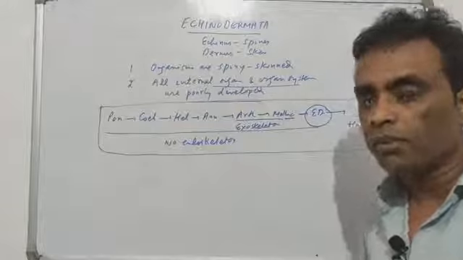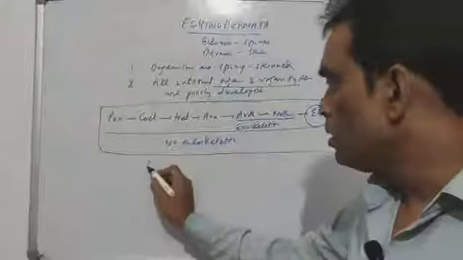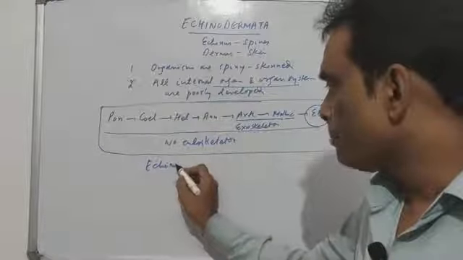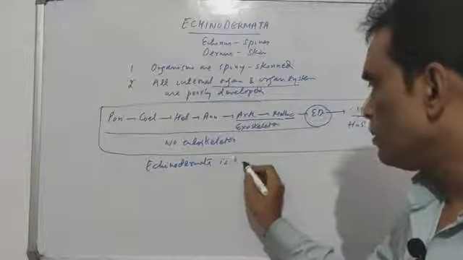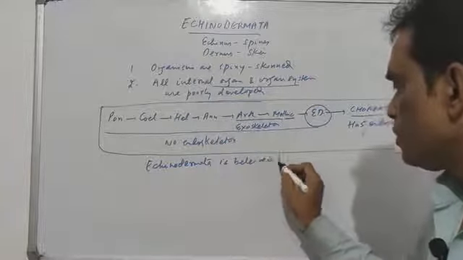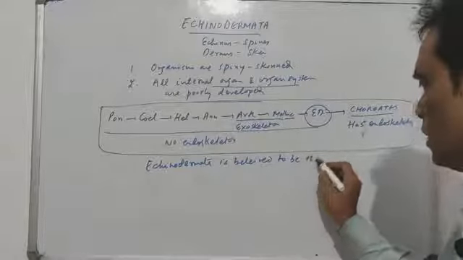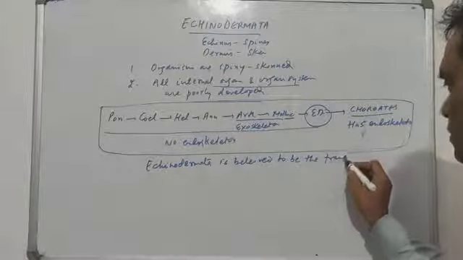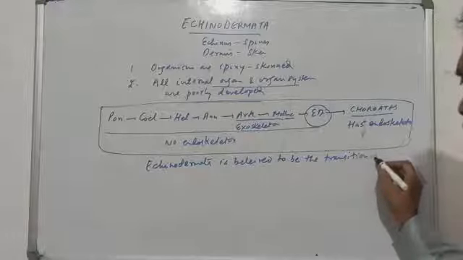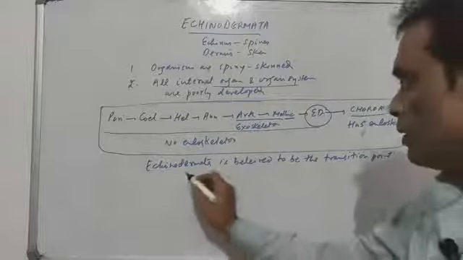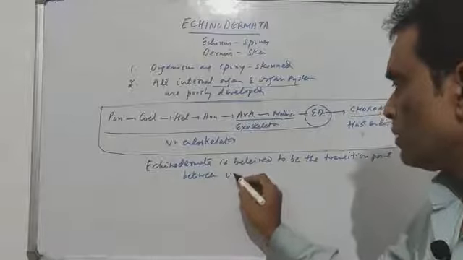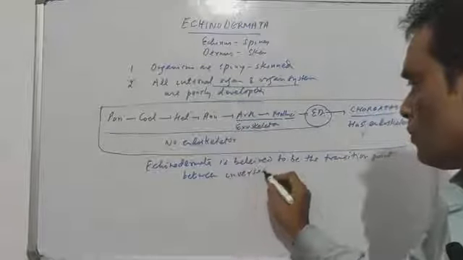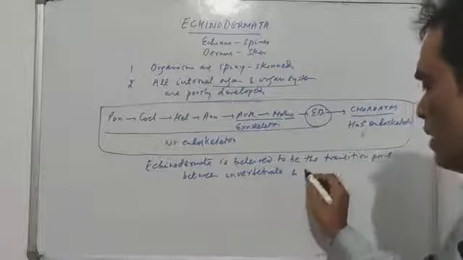What is the reason behind this? It is because Echinodermata is believed to be the transition point between invertebrates and chordates.